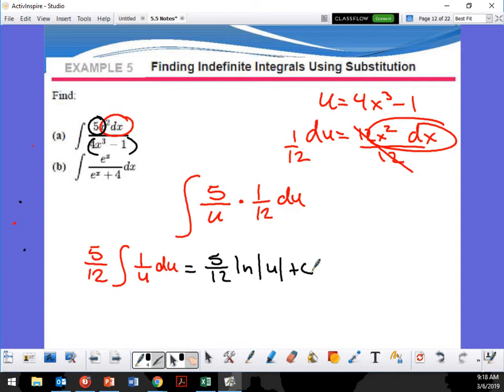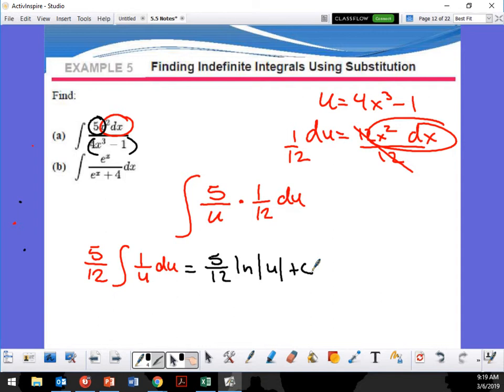Wait, so do we put absolute value all the time? Yes, if there is a variable there, it's got to be the absolute value. But if I have bounds, I don't have to use the absolute value. For this one, since u is going to be 4x cubed minus 1, there's a minus sign, so it's a possibility for this to be negative.